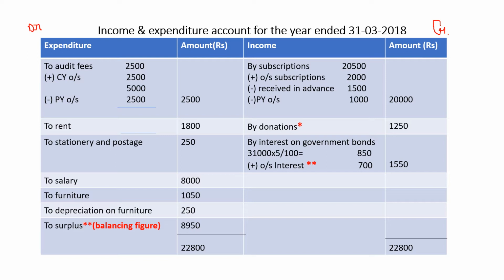Now on the expenditure side, what you have to record? You have to record all the payments. In the receipts and payments account, which is given in the question. So everything that comes in the payments, we record in expenditure, on the debit side. Similarly, whatever is in the receipts, we record on the income side.